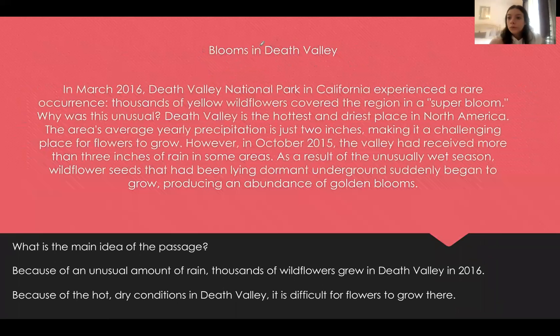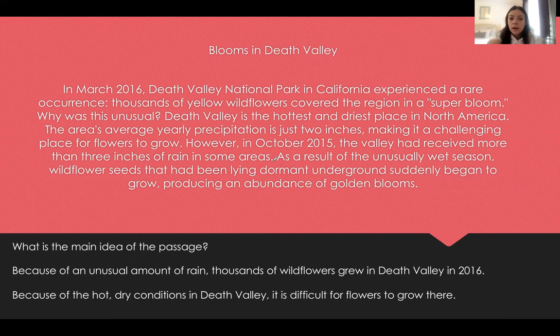Okay, this next one is called Blooms in Death Valley. In March 2016, Death Valley National Park in California experienced a rare occurrence. Thousands of yellow wildflowers covered the region in a super bloom. Why was this unusual? Death Valley is the hottest and driest place in North America. The area's average yearly precipitation is just 2 inches, making it a challenging place for flowers to grow. However, in October 2015, the valley had received more than 3 inches of rain in some areas. As a result of the unusually wet season, wildflower seeds that had been lying dormant underground suddenly began to grow, producing an abundance of golden blooms.